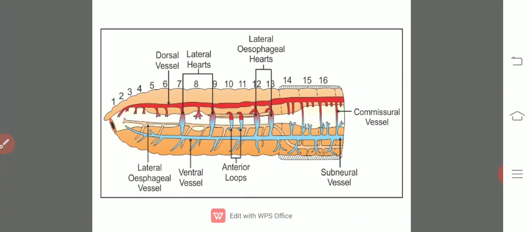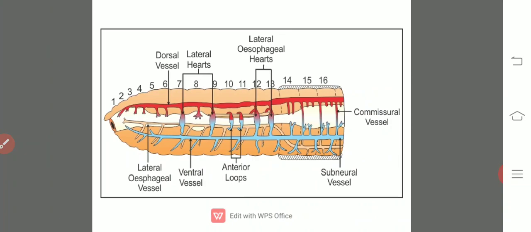Blood flows and is confined to the blood channels, otherwise the blood vessels, whereas the interstitial fluid is present around the cells, in between the cells. And one or more hearts pump the blood into the large blood vessels, and these large blood vessels subdivide again into small branches and supply blood to all the body parts. However, the blood circulation takes place only through the blood channels, otherwise blood capillaries.